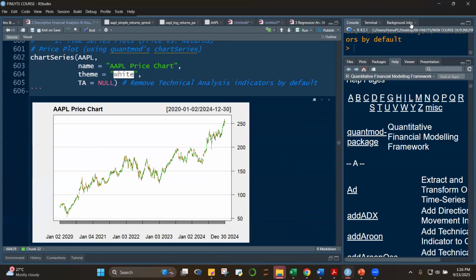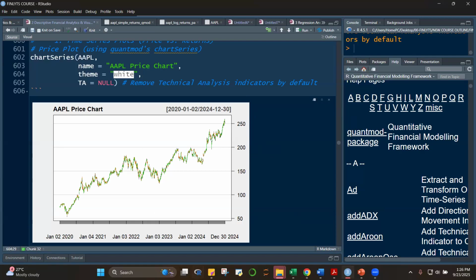So here you have a plot, and it's quite difficult to see, class. You notice here that the period is from 2020-01-02 up to 2024-12-30. Okay, so it's quite a five-year period, class, so we can't really see the shape of the chart.